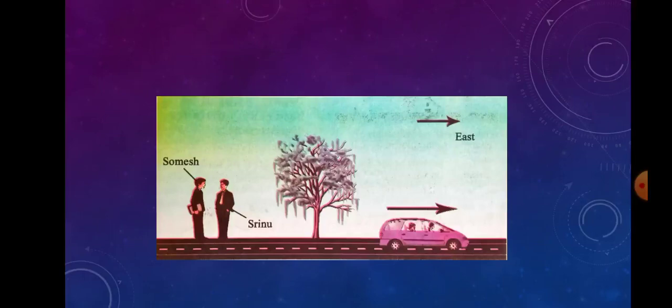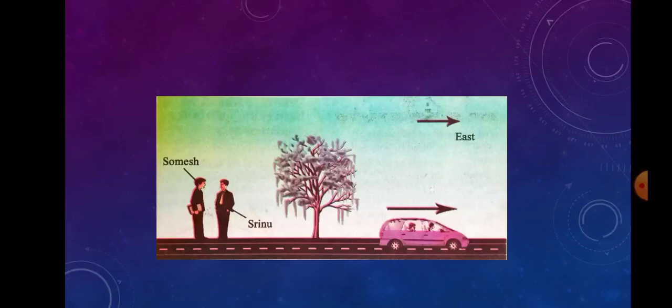Students, observe this figure. Here is motion in view of Srinu and Somesh. Srinu asks Somesh, what is the state of motion of the tree? Somesh answered, it is at rest. Why? Because the tree does not change its location with time. That's why the tree is at rest.